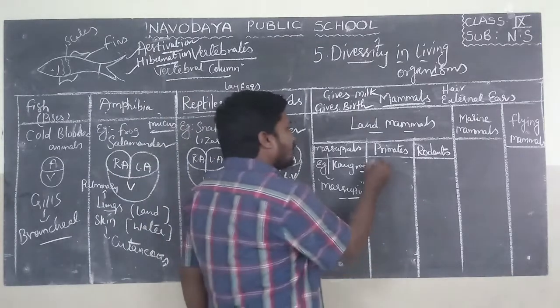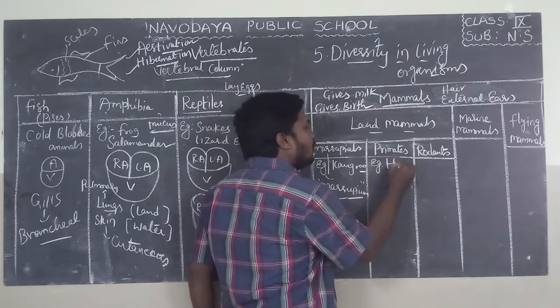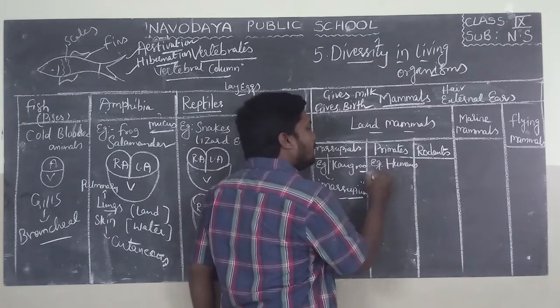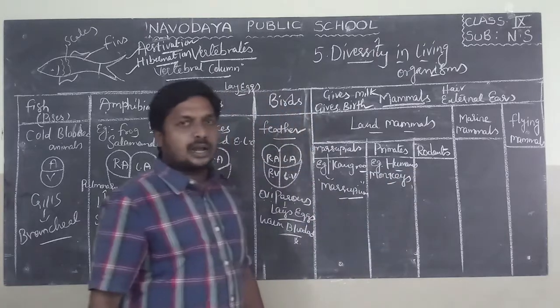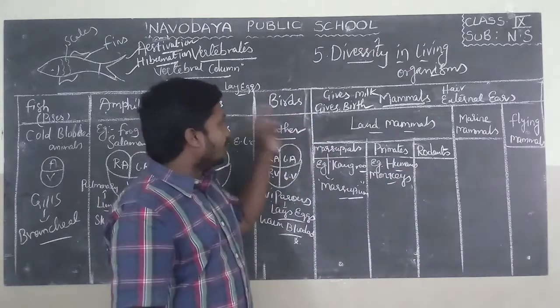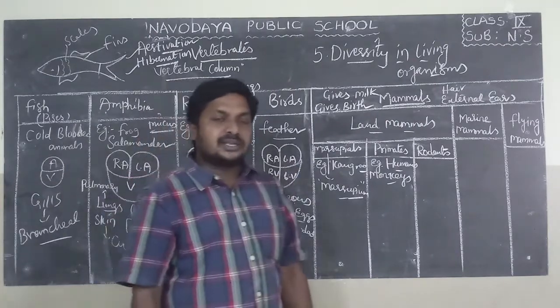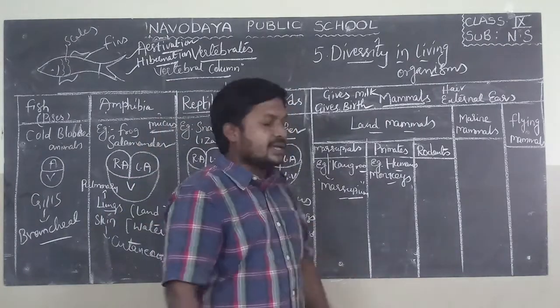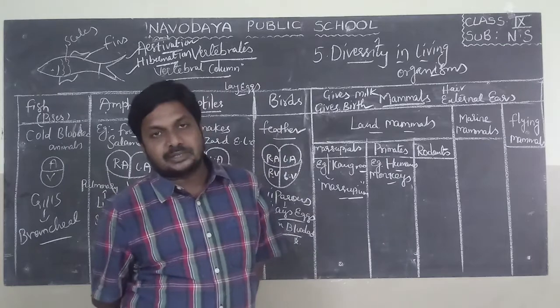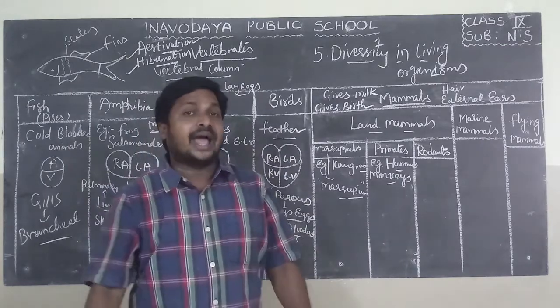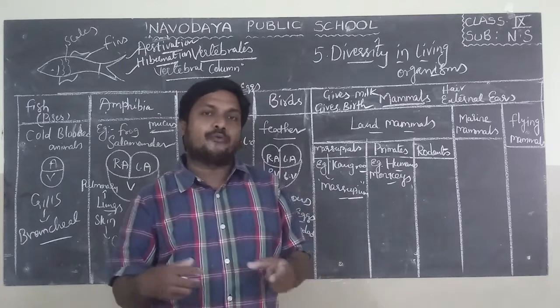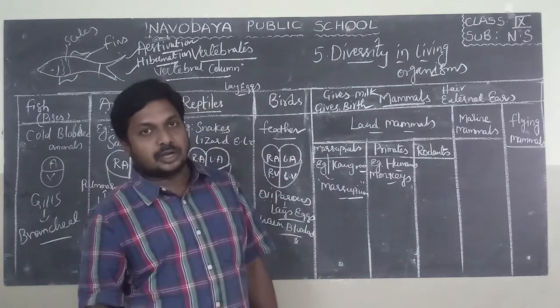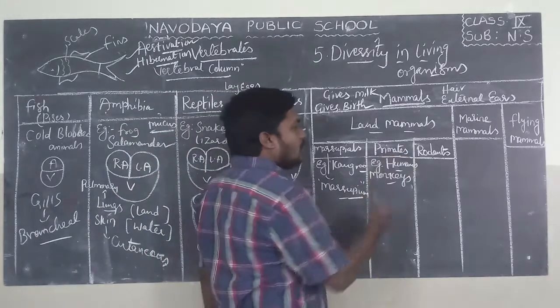Now, primates. Primates examples are human beings and also monkeys. If you observe, this group of organisms is more developed than the remaining organisms. They are social animals. They live in groups. They have family and they bond with families, and they have friends also. So such animals are called primates.